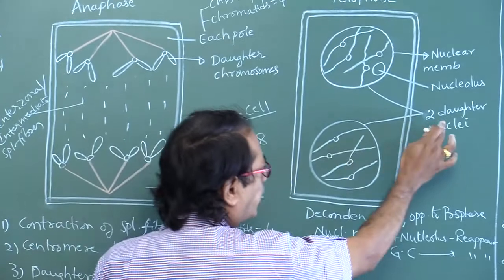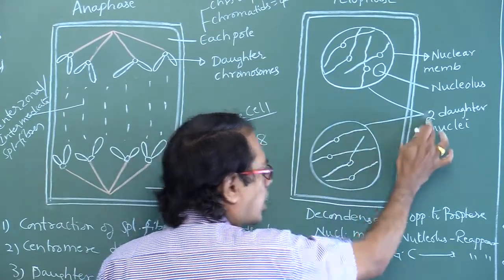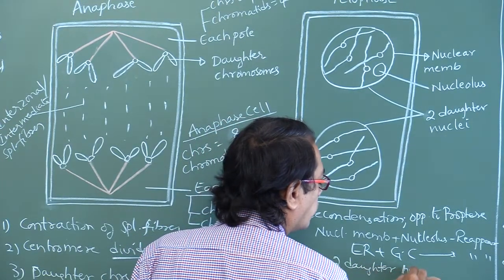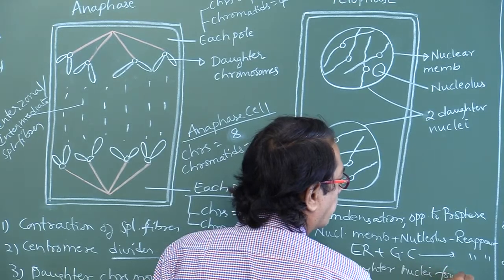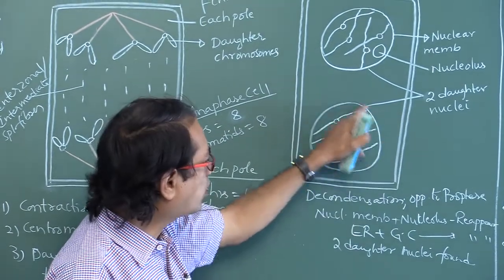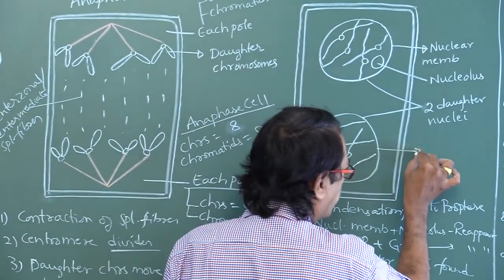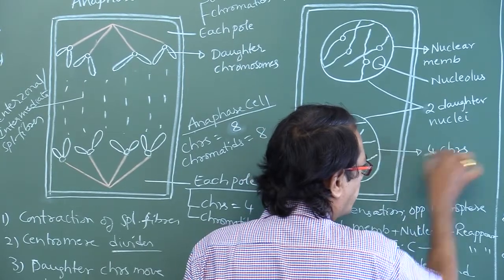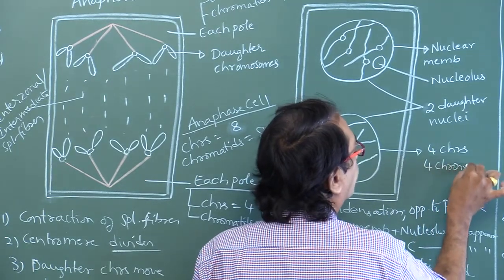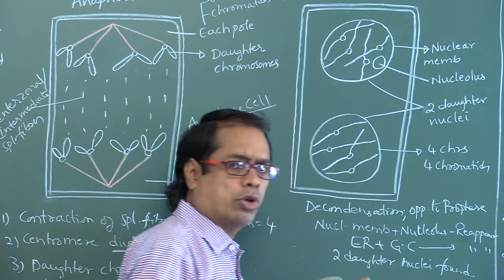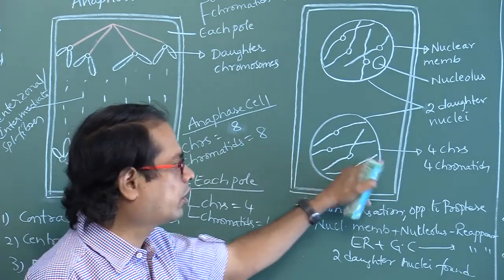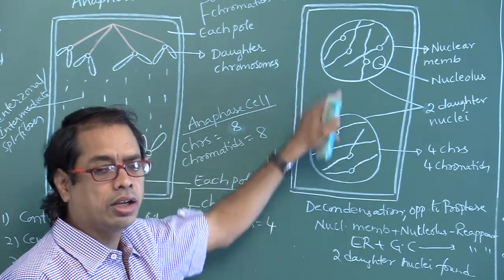Next one, last stage. So how many nuclei are found? This is one nucleus; these are two daughter nuclei. Two daughter nuclei will be formed. Each daughter nucleus contains how many chromosomes? 4 chromosomes. How many chromatids? 4 chromatids. Number of chromosomes in each daughter nucleus, 4. Number of chromatids in each daughter nucleus, 4. Two daughter nuclei are found in telophase.